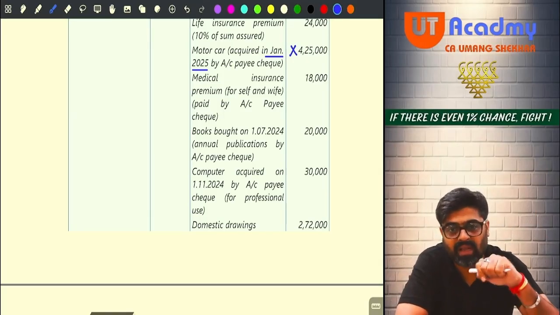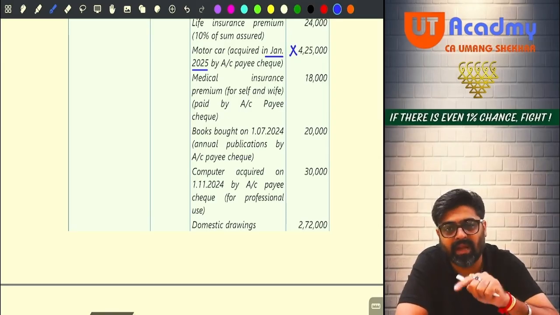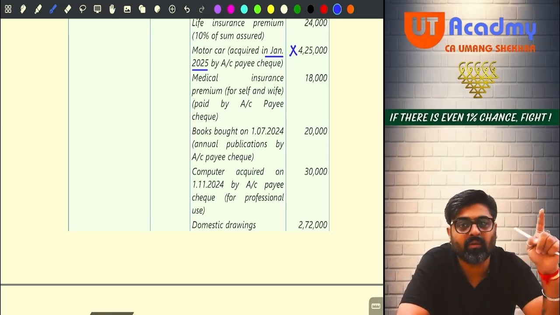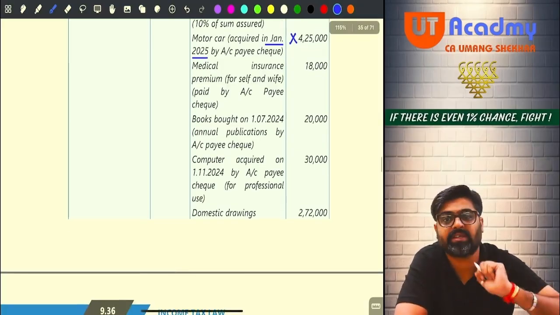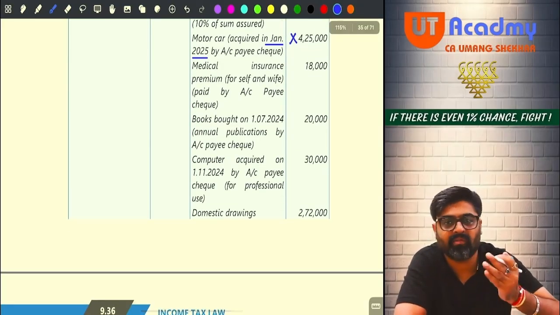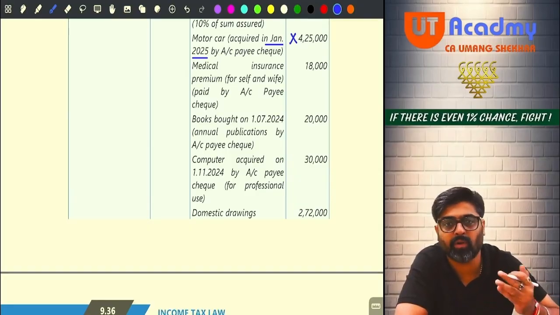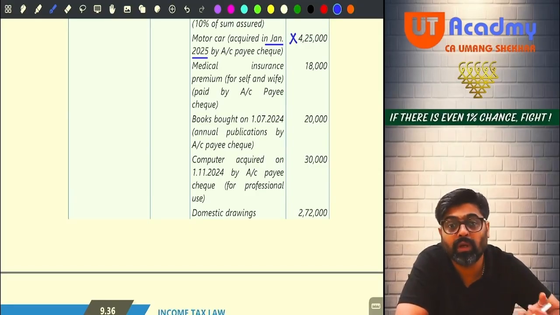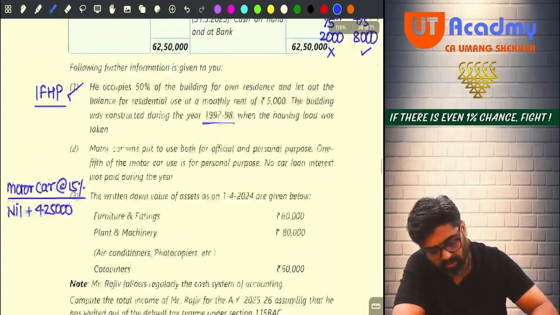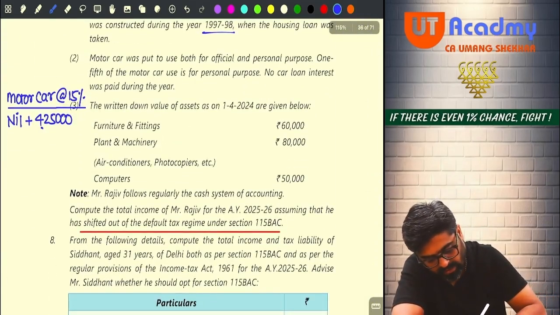Now in the block, if I add it as my addition, will it be added in greater than or equal to 180 days or less than 180 days? Less than, because it is purchased in January. So definitely if it is purchased in January, I'll be able to use it for less than 180 days. So on this, how much depreciation will I claim? Half depreciation I will claim, not full. Getting my point? So can I write it down less than 180 days?